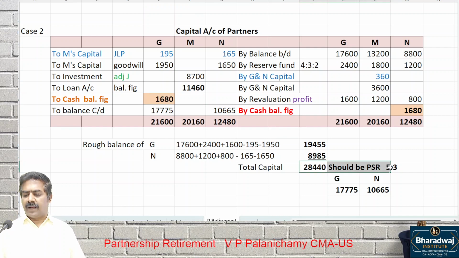Once again, I repeat. 28,440 is the rough balance to be adjusted in which ratio? 5:3 ratio. Surplus paid back, shortage brought in. Wait.